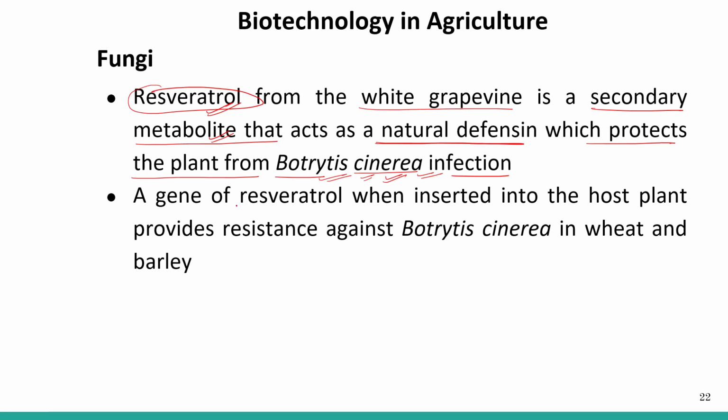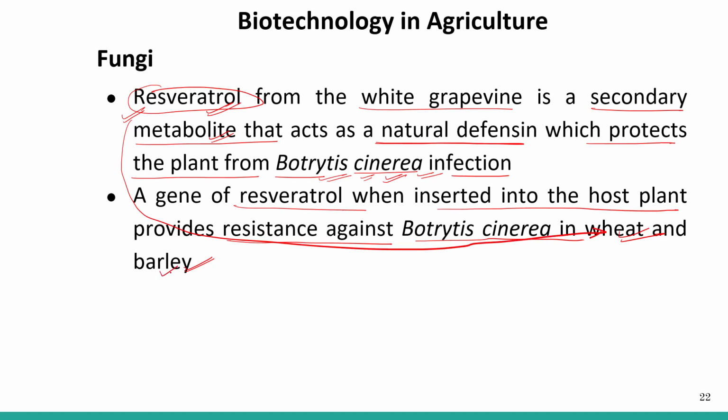A gene for resveratrol, when inserted into a host plant, provides resistance against Botrytis cinerea, in wheat and barley also. So, by using this biotechnology technique, the gene responsible for this metabolite, resveratrol, has been taken out and introduced into the wheat plant and also into the barley plant, right?